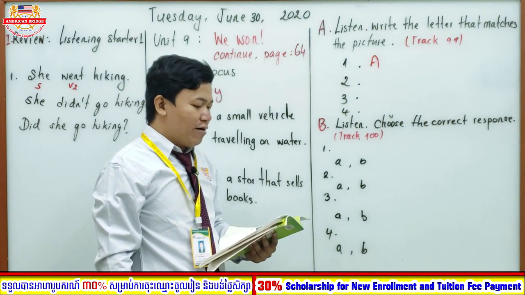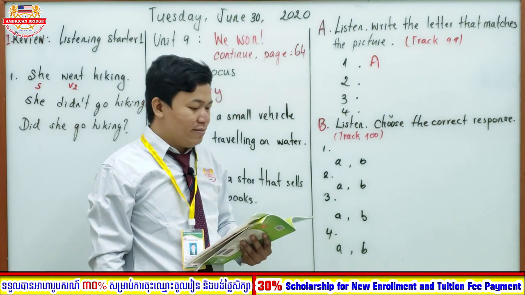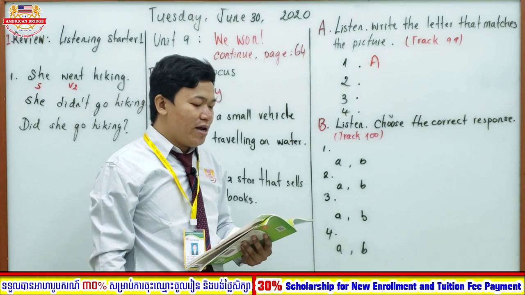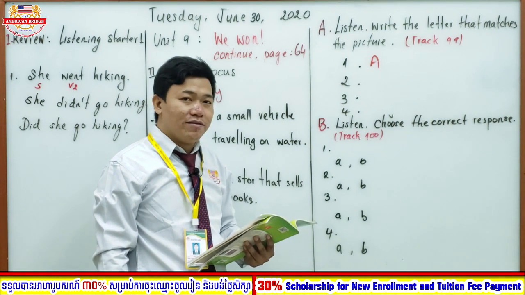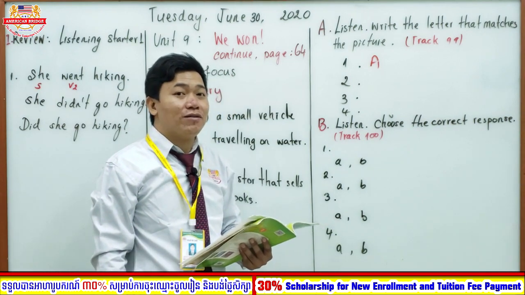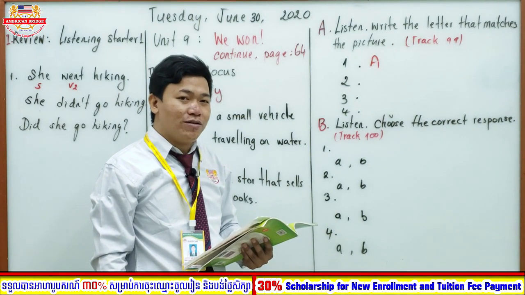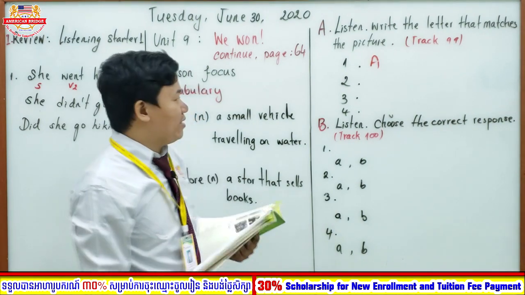A. They are riding a boat down the river. Whenever you want to ride the boat, you can go to the riverside.